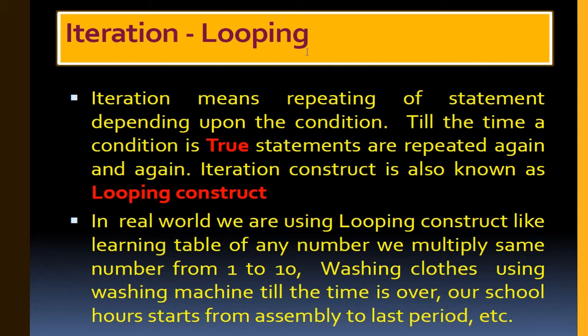Now iteration or looping. So what does iteration mean? Repeating statements depending upon a condition. Till the time a condition is true, statements are repeated again and again till we achieve our target. It will repeat our statements, okay, and it will work till we get our condition true. Okay, so iteration construct is also known as what? Looping construct. While we are constructing the iterative statements, that construction is known as looping constructs.